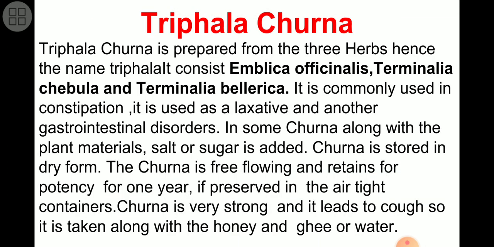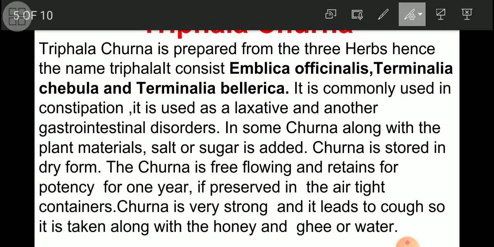Now we have to get an idea about Triphala churna. From the name itself, tri means three, phala means fruits. Three fruits are used here for the preparation of the churna. So this is a mishra churna type. This is well known to everybody. Most of the people have heard the name of this one. Most Indians or people of the world might know about this herbal product, that is Triphala churna.